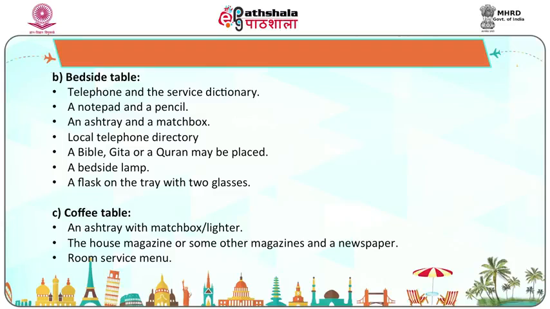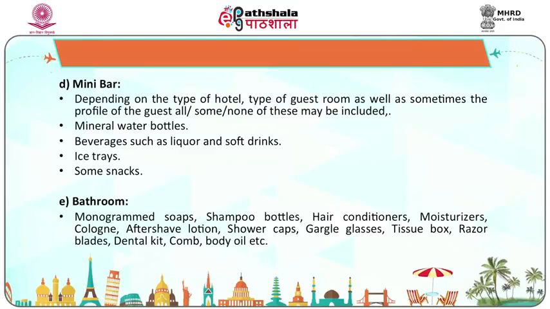Supplies that are kept near the coffee table: an ashtray with matchbox or lighter, the house magazine or some other magazines and a newspaper, room service menu, and minibar. Depending on the type of hotel, type of guest room as well as sometimes the profile of the guest, all of these may be included: mineral water bottles, beverages such as liquor and soft drinks, ice trays, some snacks.